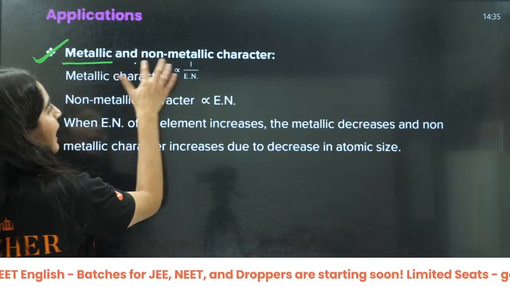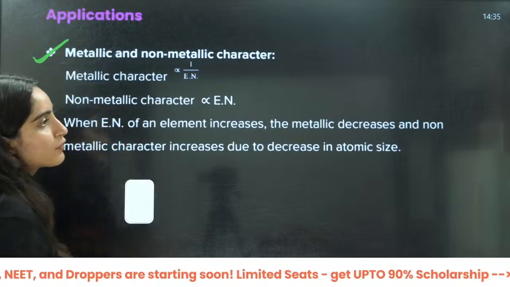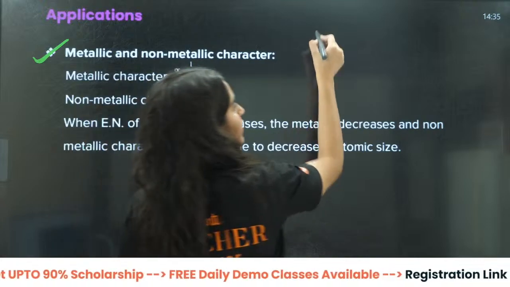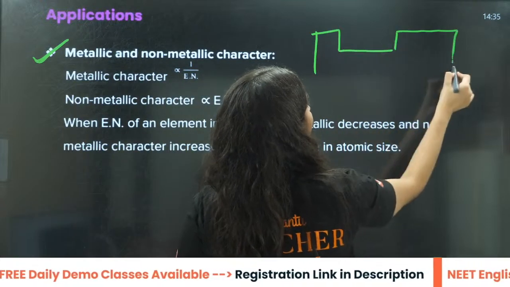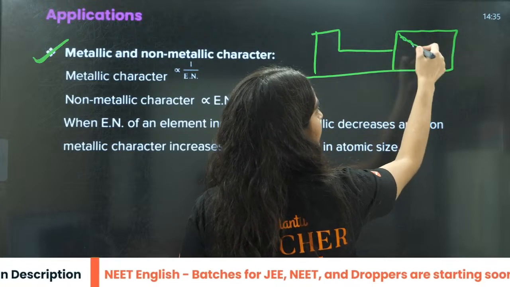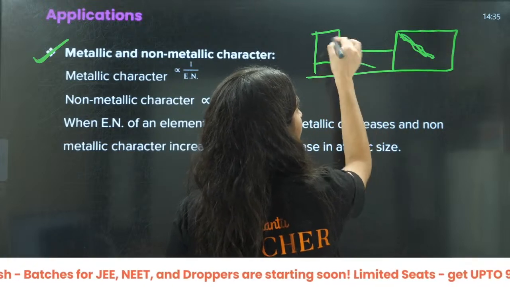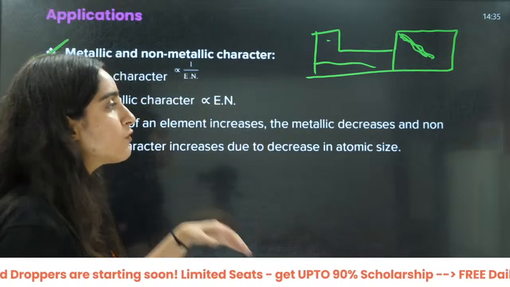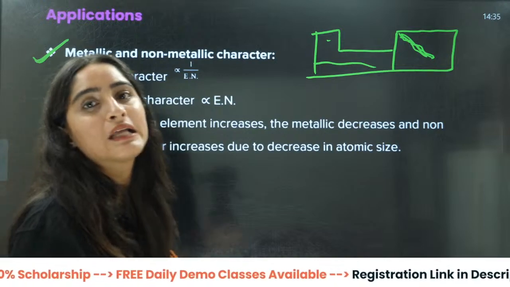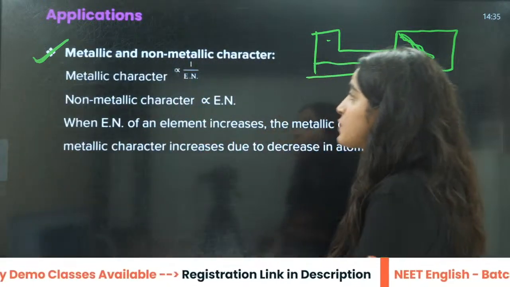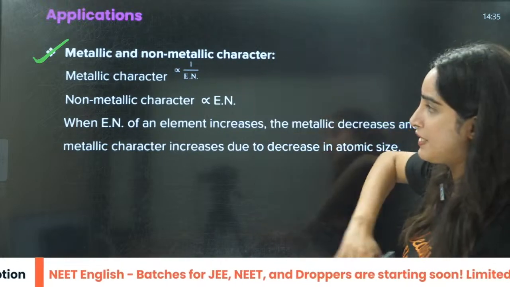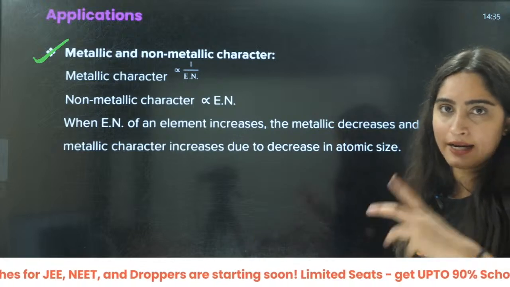If I talk about metallic and non-metallic character, in the periodic table, only in the p block you will see non-metals over here, and these are the metalloids, these are all the metals. So metallic and non-metallic character will be defined by the electronegativity. Metallic character is inversely proportional to the electronegativity, and non-metallic character is directly proportional.